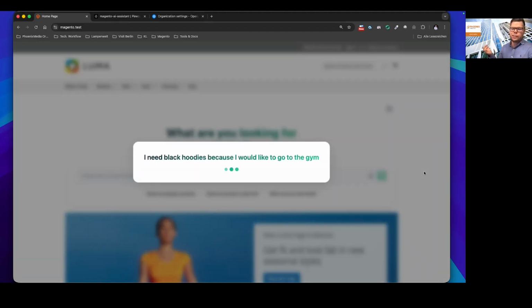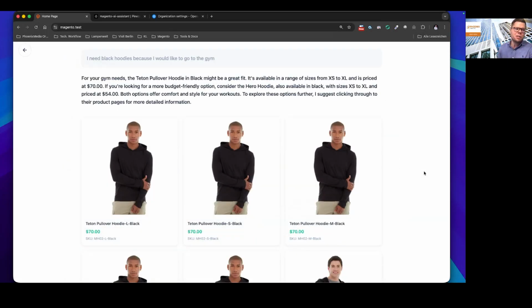As I said, it's just synchronized with the simple Luma data, so it's not really a big catalog. But as you can see, this is already working really well with simple data. We would like to test this in practice with a really big catalog or information stored in a vector database. But this starting sentence that the LLM already provided, I think it's really good.